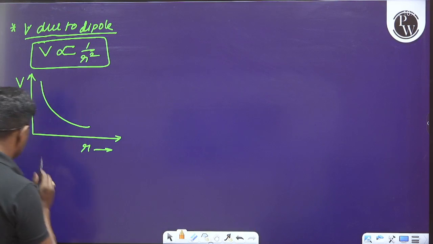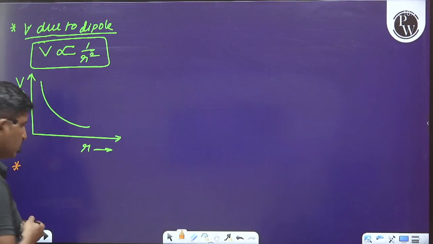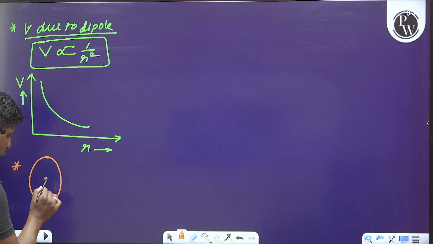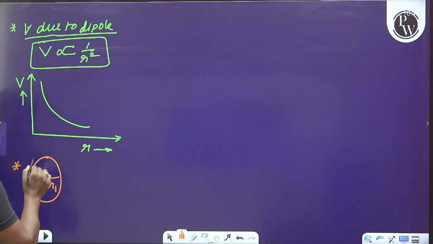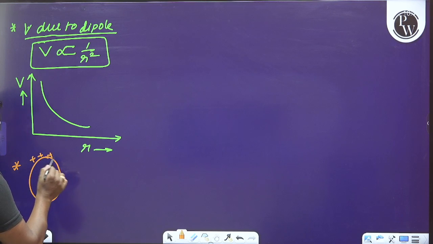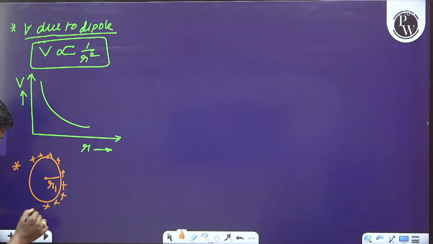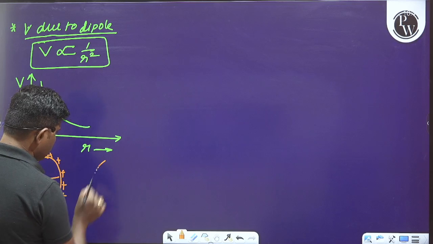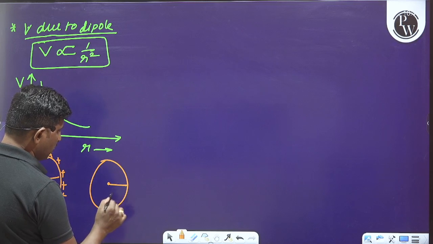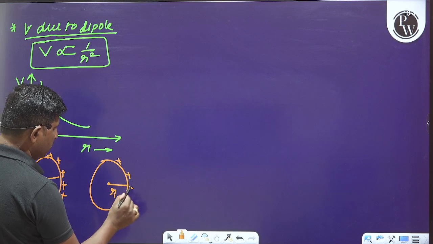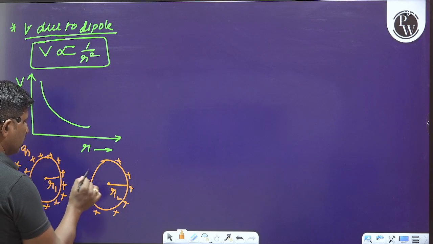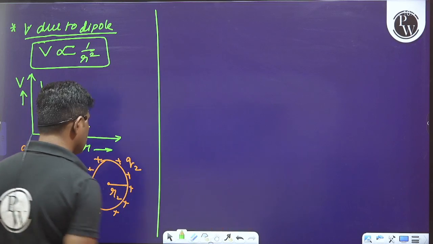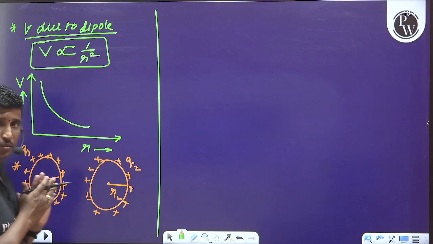Now let us move on to the next thing. See here. Consider two spheres. The first has radius r1, and initially it is given a charge q1. Whenever we consider another sphere of radius, let it be r2, a charge of q2 is given to it. Is it clear? Now observe, this is the initial case.